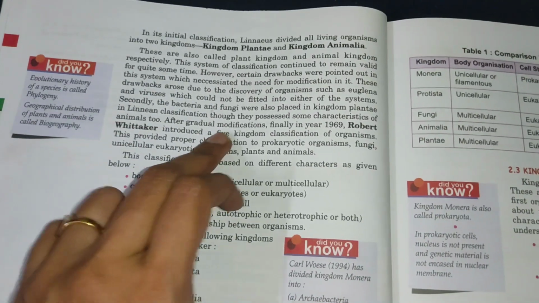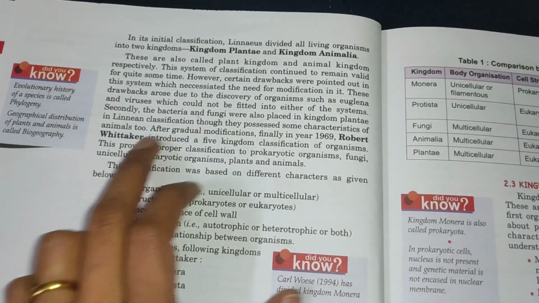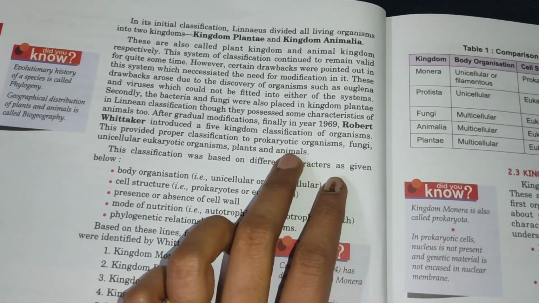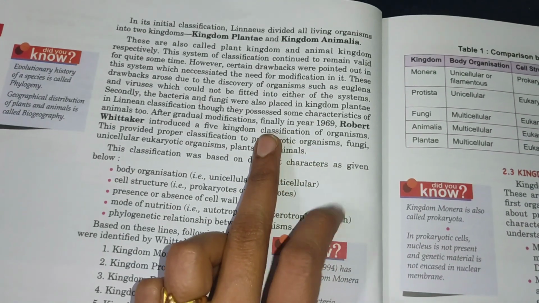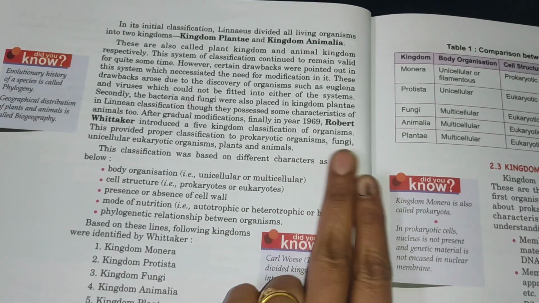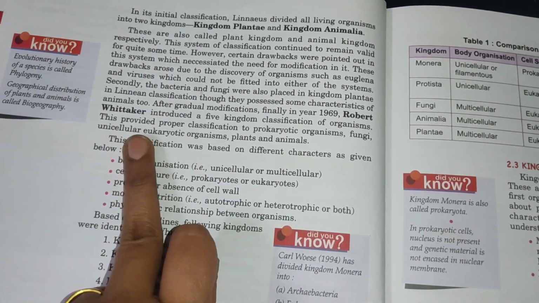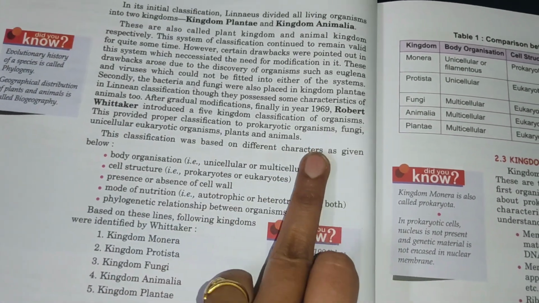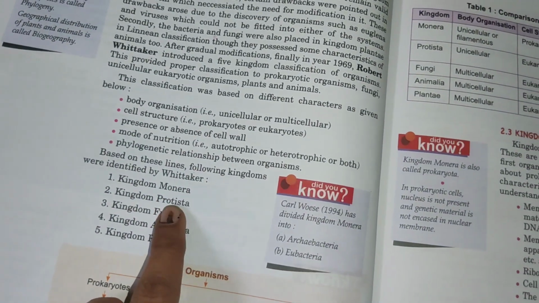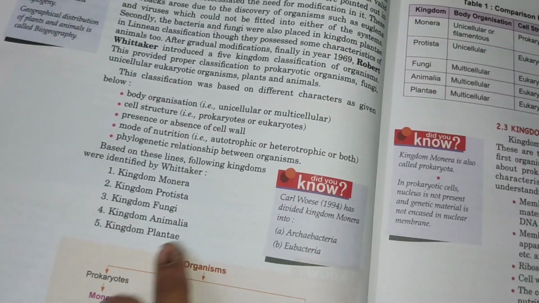After gradual modification, finally in 1969, Robert Whittaker introduced the 5 kingdom classification. This is still in use and is considered the proper classification. It classifies prokaryotic organisms, fungi, unicellular eukaryotic organisms, plants and animals. So 5 kingdoms they gave: kingdom Monera, kingdom Protista, kingdom Fungi, kingdom Animalia, kingdom Plantae.